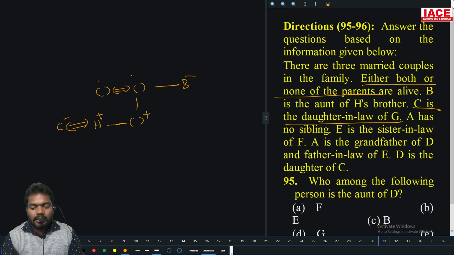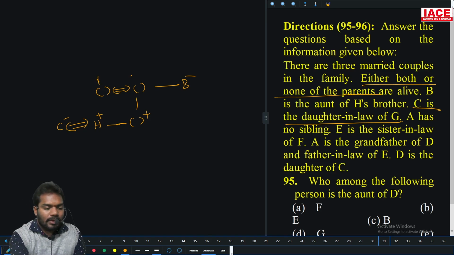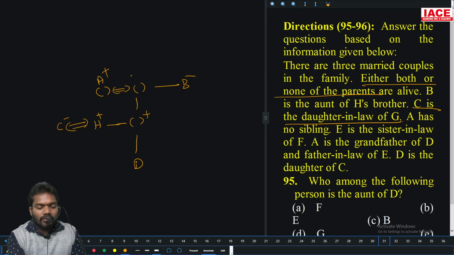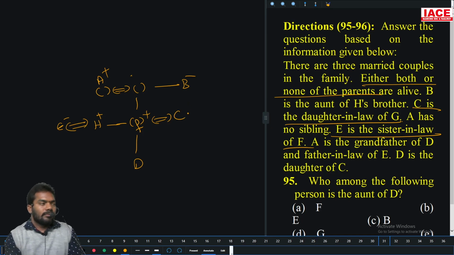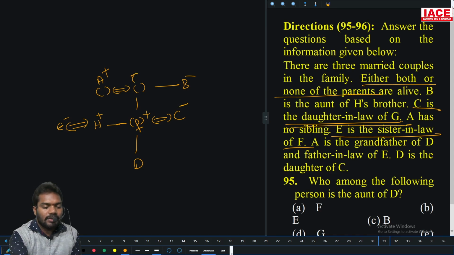Then A has no sibling, E is a sister-in-law of F. So E is the sister-in-law of F. A is grandfather of D and father-in-law of E. So A is the grandfather of D and father-in-law of E. Then one more he said, E is the sister-in-law of F. Take E here, F here, and C here. Earlier C can be placed here. So C is the daughter-in-law of G is here.